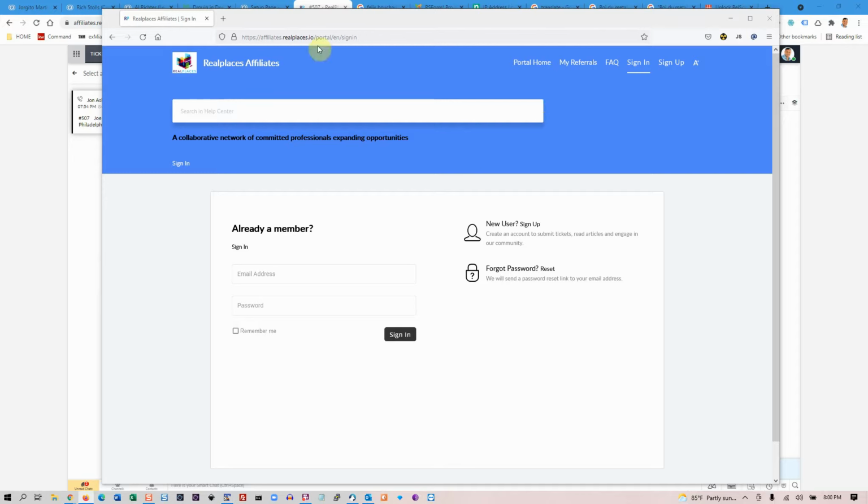First, you arrive at the portal, which is affiliates.realplaces.io. And you'll see this. You'll have to create your password first before you do anything. Once you do that, you'll be able to log in, and then you're going to log in here.